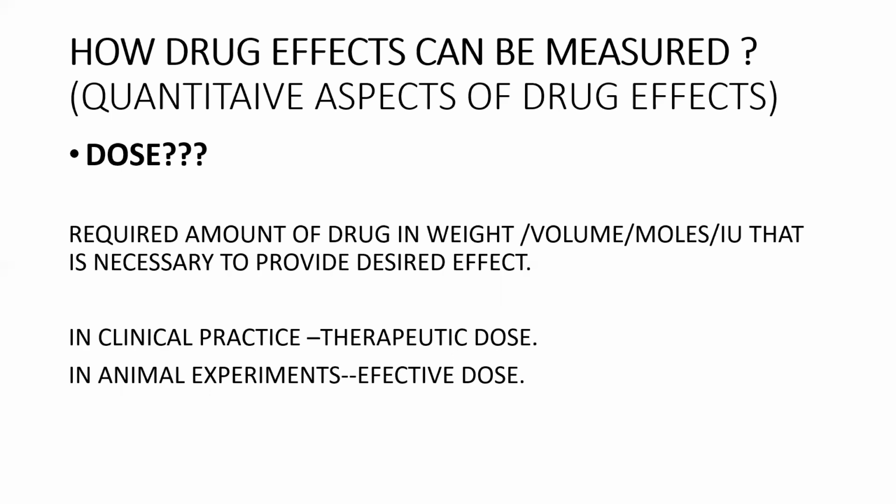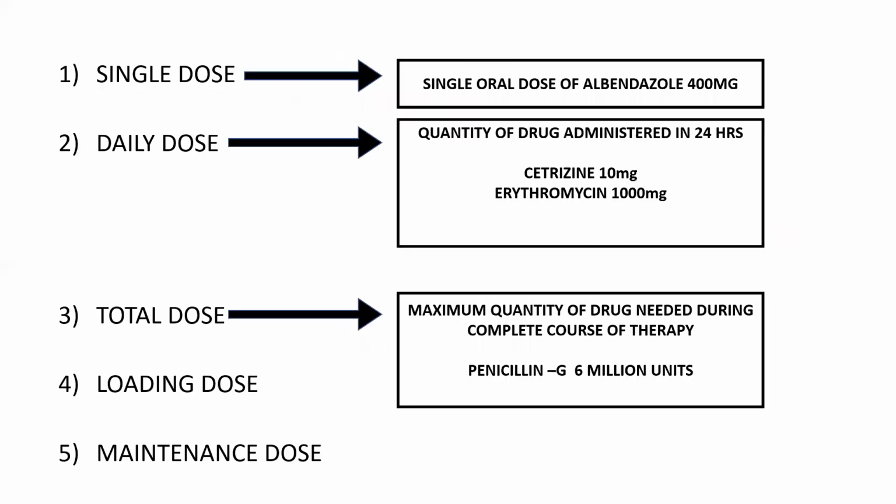This is the definition of dose: the required amount of drug in weight, volume, moles, or international units that is necessary to provide the desired effect. In clinical practice, we call it a therapeutic dose. In animal experiments, we call it an effective dose.